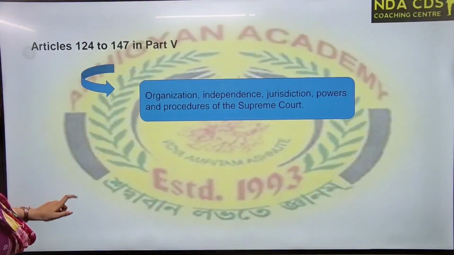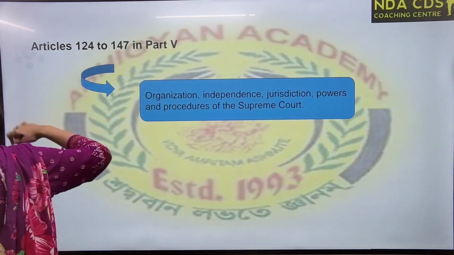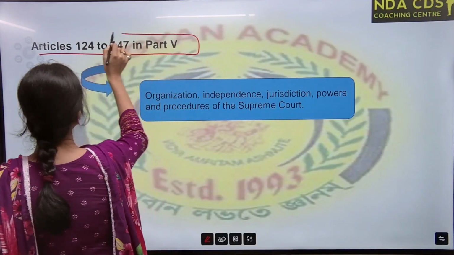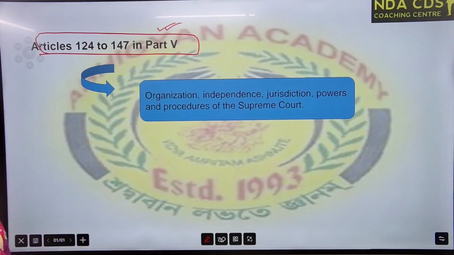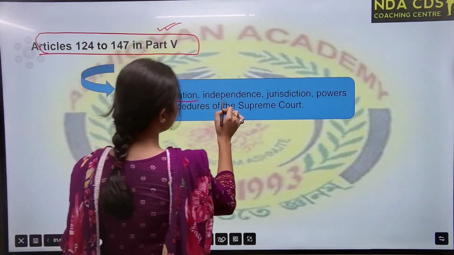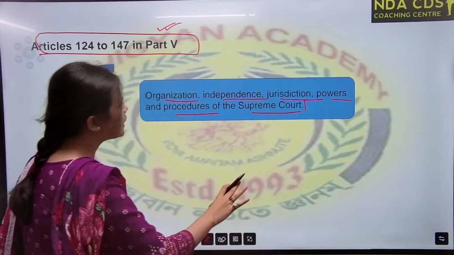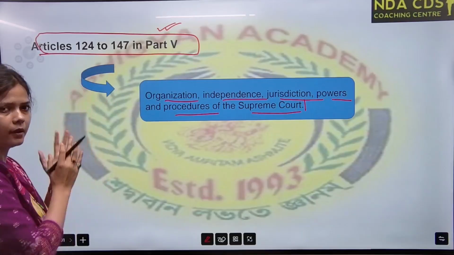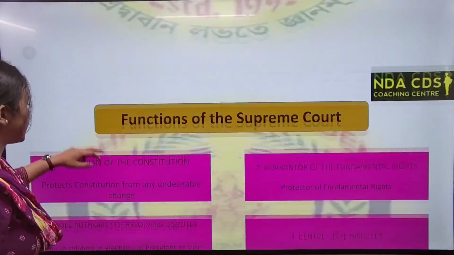Now see these articles, very important. The Supreme Court related articles are Article 124 to 147, Part 5 of our constitution. This says everything: organization, independence, jurisdiction, powers and procedures of the Supreme Court. Everything is mentioned in these articles. Let's see Article 124 now.